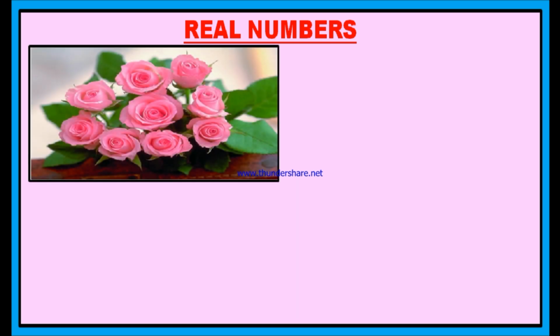You see, look at this diagram. What can you see in this diagram? Yes, it is a bunch of roses. Now how many roses are there? You count. Yes. If I ask you to count, you may start from 1. You may say 1, 2, 3, 4, 5, 6, 7, 8 and 9. Therefore, there are 9 roses in this bunch of flowers.